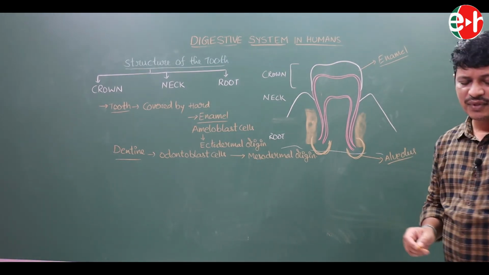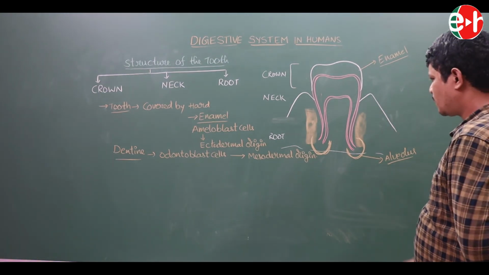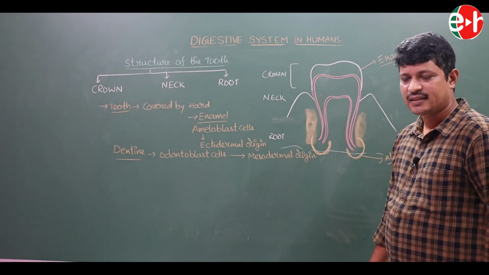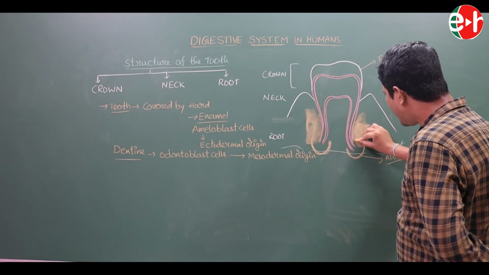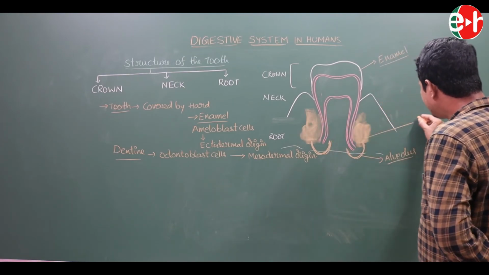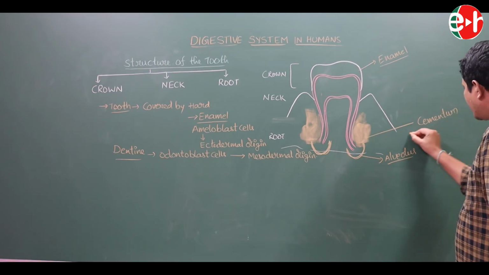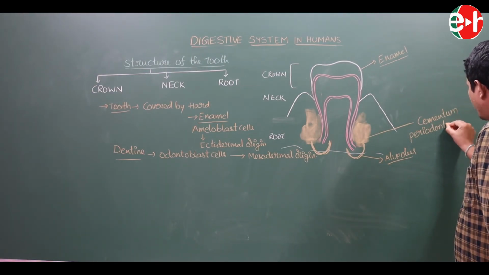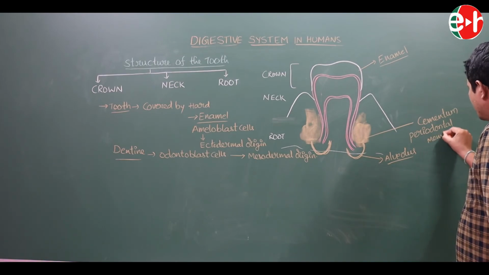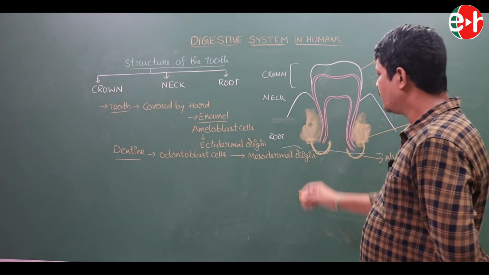The root of the teeth is covered by cementum or periodontal membrane.